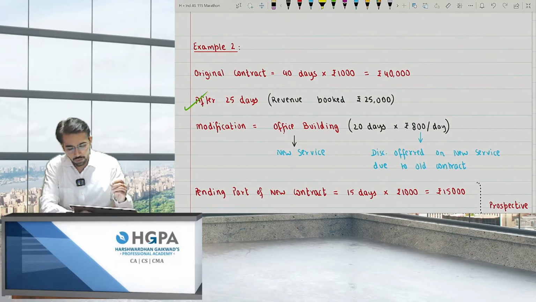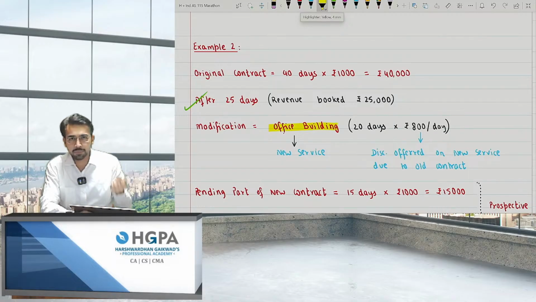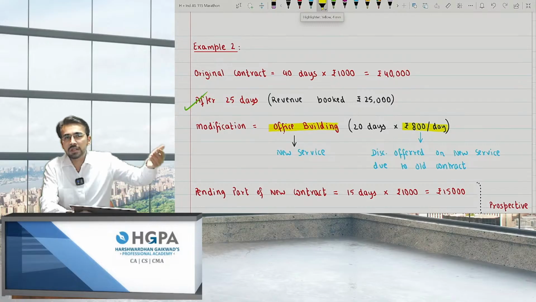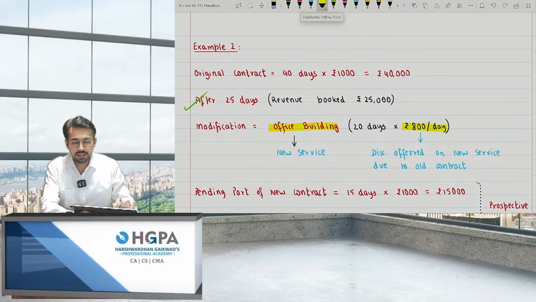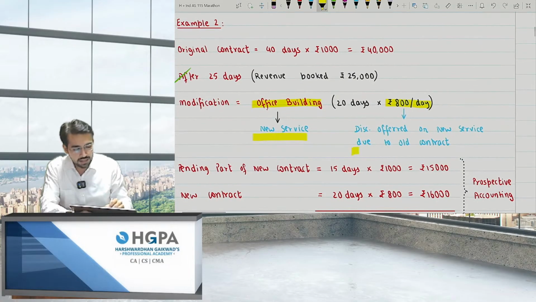Now, after 25 days, there was a modification. You told me to also paint the office building, but this time you said: I'm giving you an extra contract, the office building. You have only painted the factory, and 25 days I have already paid you, so give me some discount. At that point of time, I told you, okay, I'll charge you only 800 per day. Now, can I say it was because of the previous contract that I gave you a discount? The answer is yes. So is there a new service? Yes, there is a new service. And is there a discount offered on the new service? The answer is yes.